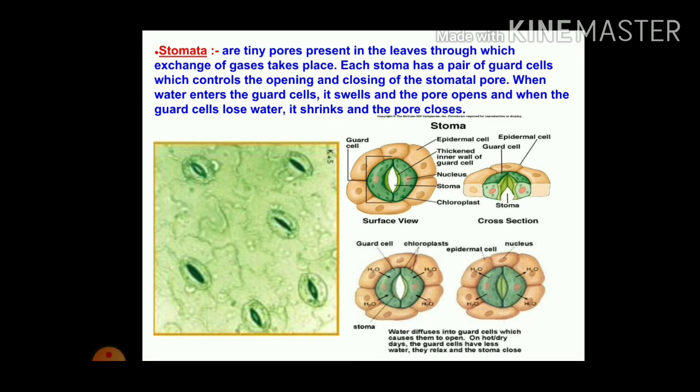When water enters the guard cell, it swells and the pore opens, and when the guard cell loses water, it shrinks and the pore closes. In this diagram, you can see how these stomata are open and closed. Each stoma contains a pair of guard cells, two guard cells, and they control the opening and closing of the stoma.